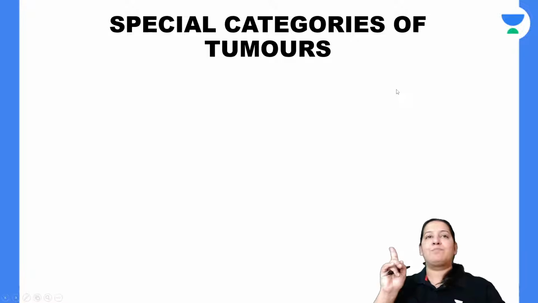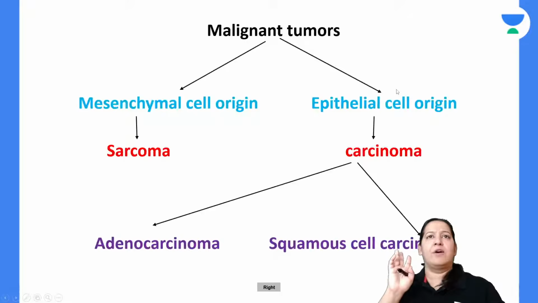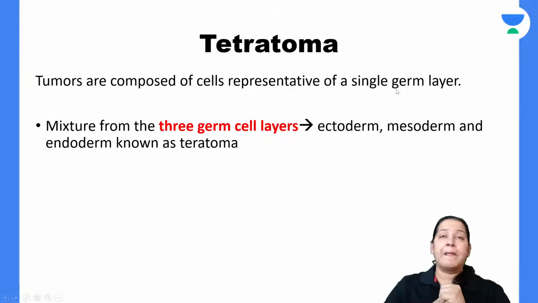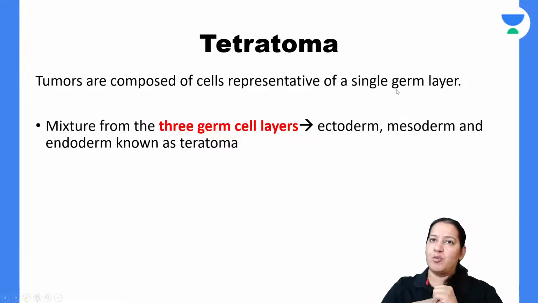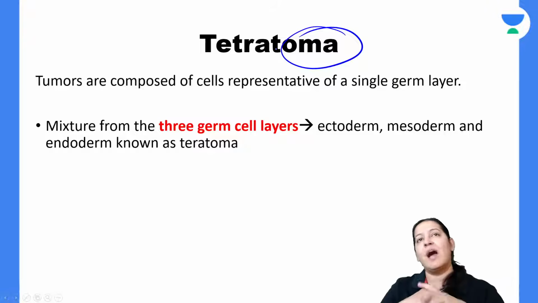I want to tell you one special category. Three special categories of tumor. The first is the teratoma. Here I would like to cover teratoma. What is teratoma? Looking at the suffix, you will say, ma'am, the suffix is oma, it should be benign. No, it is not the case. Again, it is an exception. Teratoma. No.